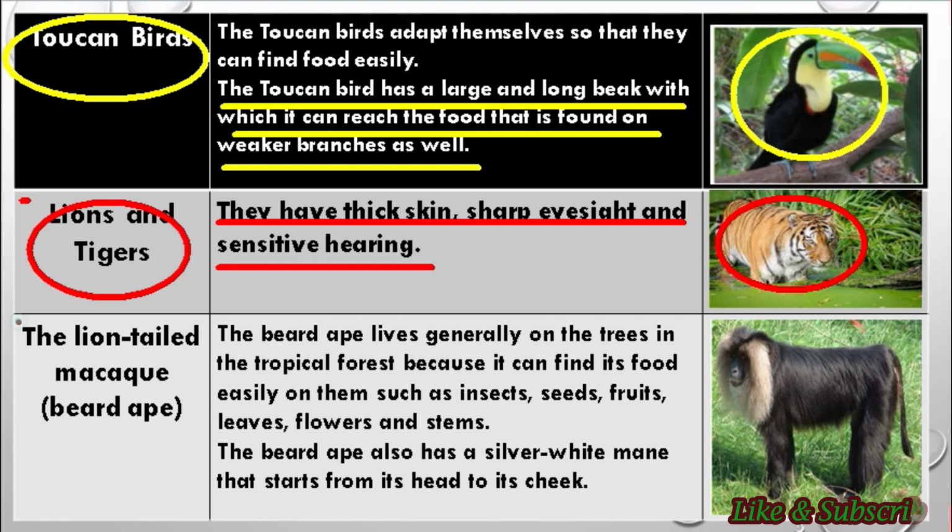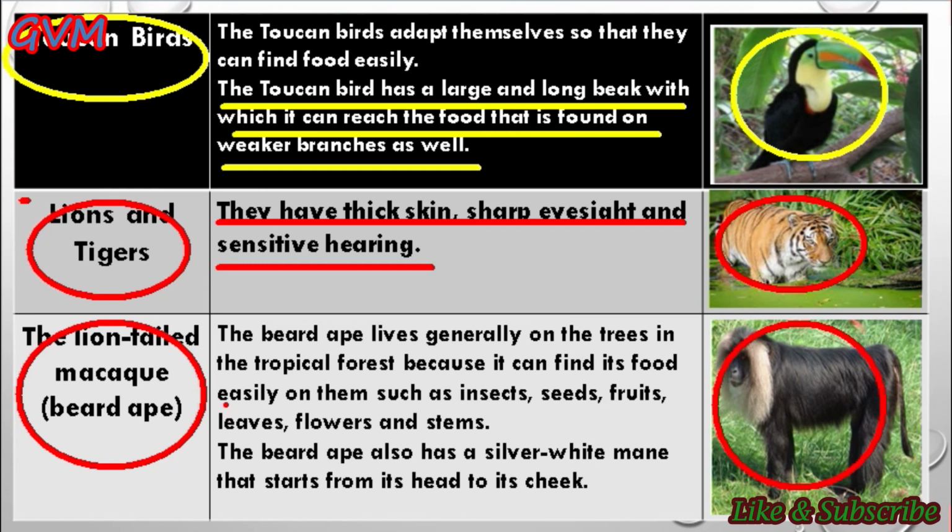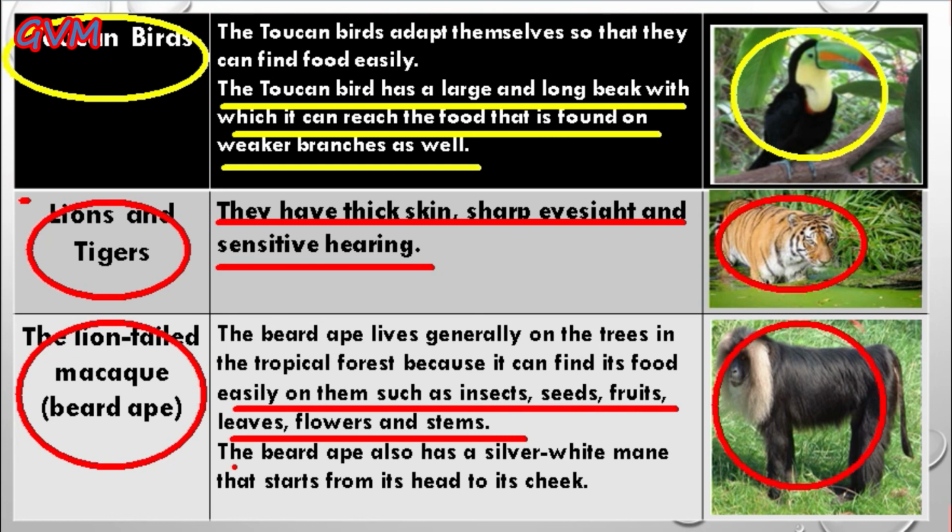Now the next animal is the lion-tailed macaque. Students, this lion-tailed macaque is also known as the beard ape, and it usually lives on the trees in the tropical forest because it can find its food easily on the trees, like insects, seeds, fruits, leaves, flowers and stems. Students, this lion-tailed macaque also has a silver white mane, that is to say silver white hair on its face, and that's why it is called the lion-tailed ape.